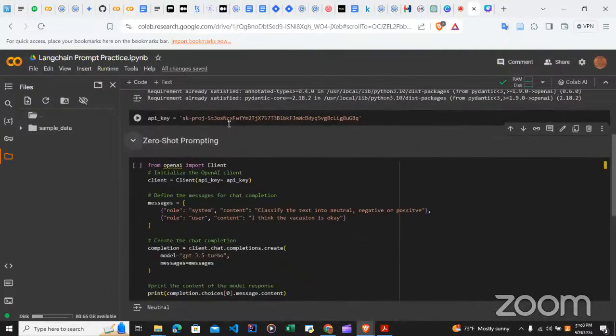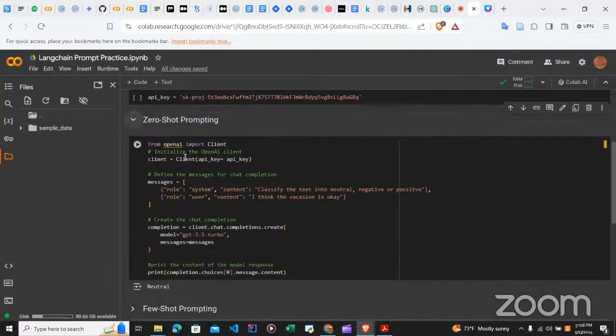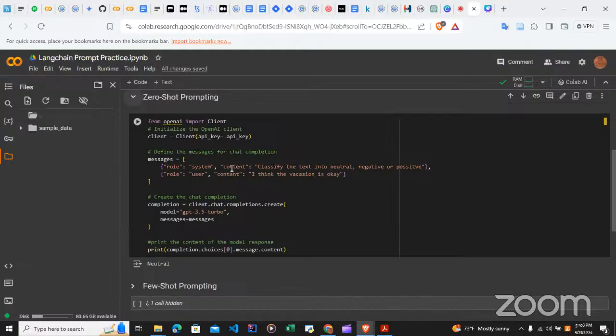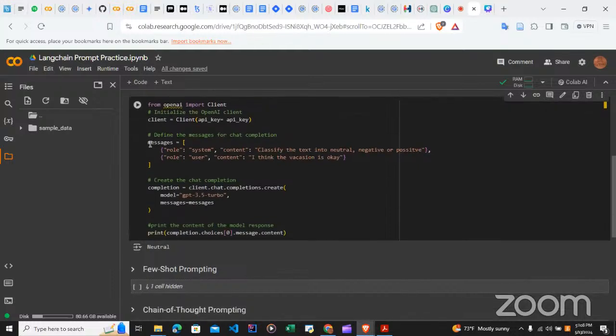So in this zero shot prompting, this is just its implementation. I imported the OpenAI client class, and I passed in my key into it. Then this particular approach of message was the one we first used in our first class, where we have role defined, which gives the type of definition you have. This one represents system, which means the computer system. So the content is the content that I want the system to identify.